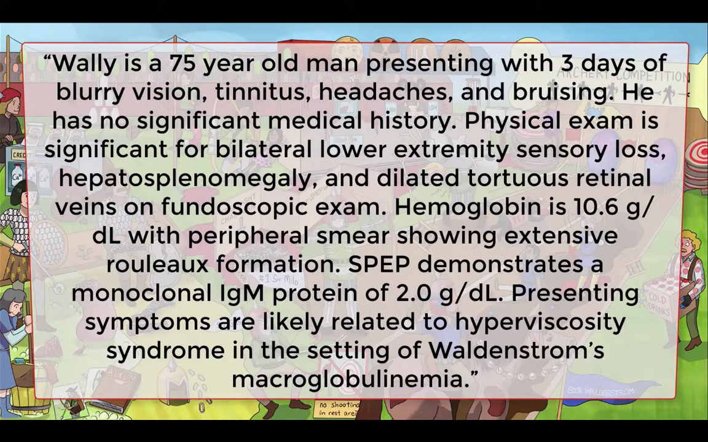Alright, how about a quick sample assessment? Wally is a 75-year-old man presenting with 3 days of blurry vision, tinnitus, headaches, and bruising. He has no significant medical history. Physical exam is significant for bilateral lower extremity sensory loss, hepatosplenomegaly, and dilated tortuous retinal veins on fundoscopic exam. Hemoglobin is 10.6 with peripheral smear showing extensive rouleau formation. SPEP demonstrates a monoclonal IgM protein of 2.0 grams per deciliter. Presenting symptoms are likely related to hyperviscosity syndrome in the setting of Waldenstrom's macroglobulinemia.